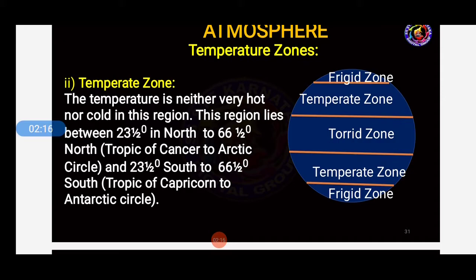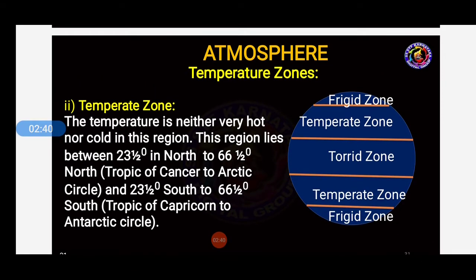So in the temperate zone, the temperature is neither very hot nor cool, because this division lies between 23.5 degrees north to 66.5 degrees north, Tropic of Cancer to Arctic Circle, and 23.5 degrees south to 66.5 degrees south, Tropic of Capricorn to Antarctic Circle. So students, these are temperate zone.